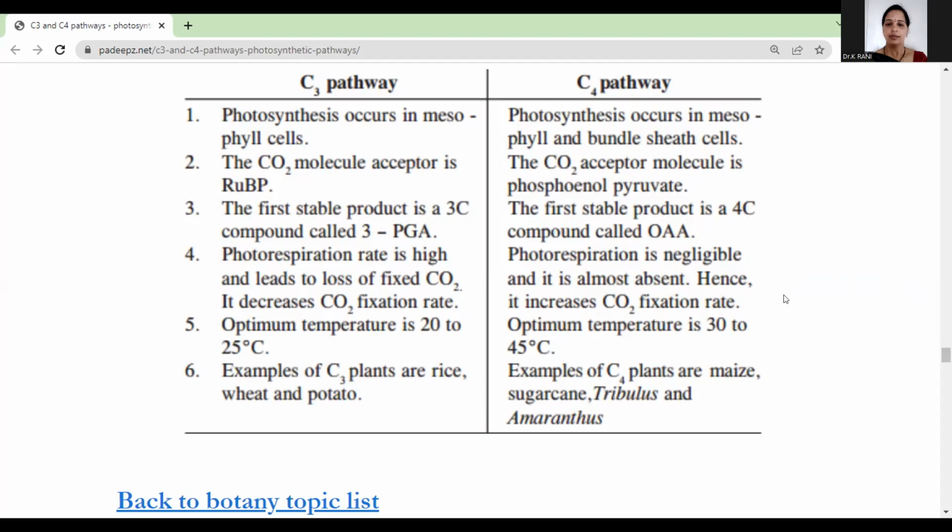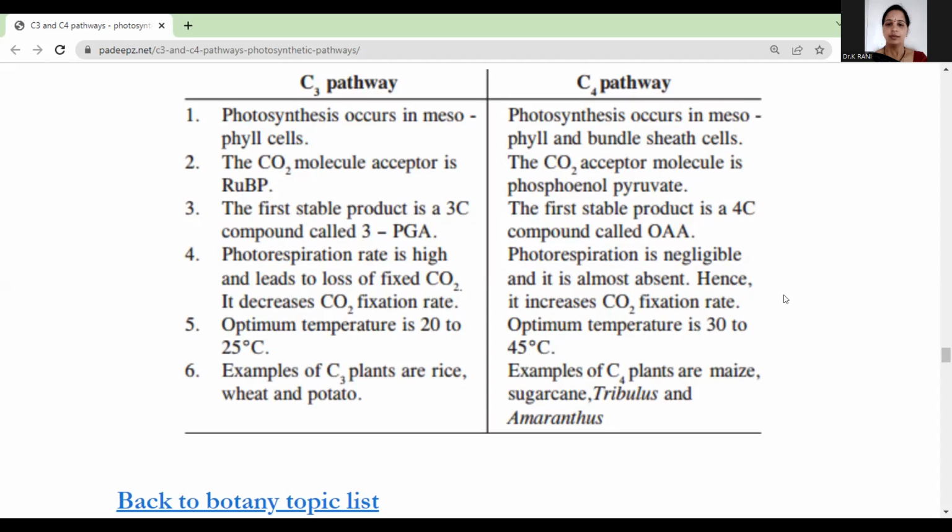In C3 plants, the photorespiration rate is high and it leads to loss of fixed carbon dioxide, decreasing the CO2 fixation rate. But in C4 plants, photorespiration is negligible, almost absent, so it increases the CO2 fixation rate.